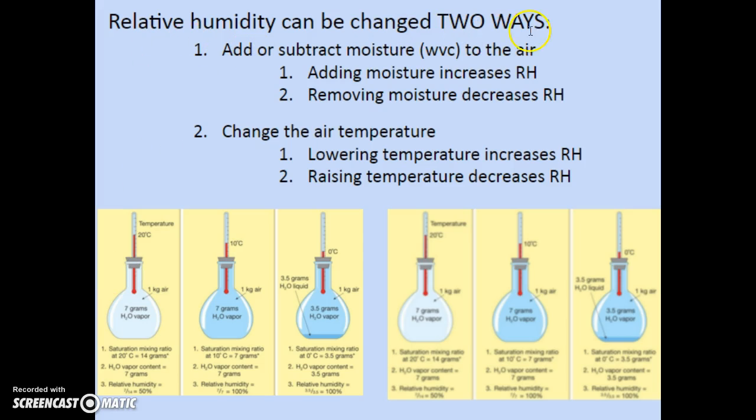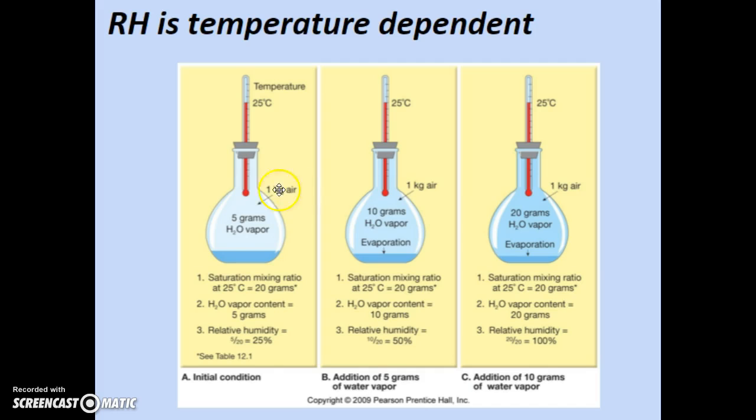So relative humidity can be changed two ways. We can add or subtract moisture, the water vapor content. Adding moisture increases relative humidity, and removing moisture decreases relative humidity. In this picture here, I can actually enlarge that. Temperature is constant here, 25 degrees C, so it has the same capacity. 5 grams is only going to be 25% relative humidity. But if I increase that to 10 grams, it's going to have 50% relative humidity. And if I have 20 grams, it's going to have a relative humidity of 100%. In other words, 25 degrees C can hold 20 grams of water vapor. The amount of water vapor here, 10 over 20 is 50%, and 5 over 20 is 25%. So we're looking at a proportion, or the ratio.